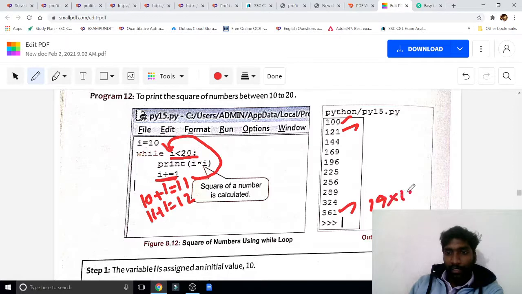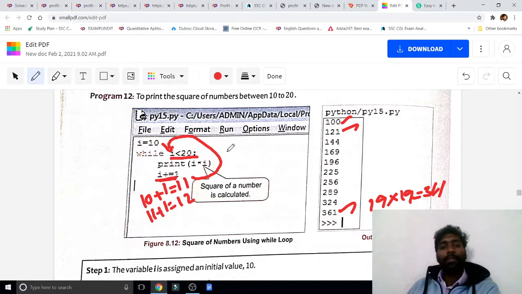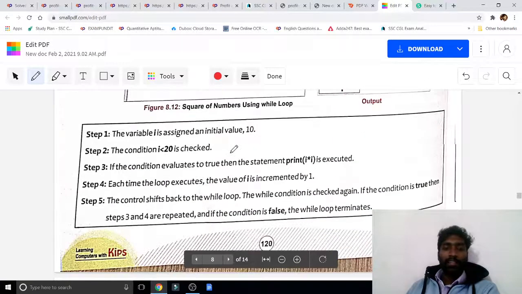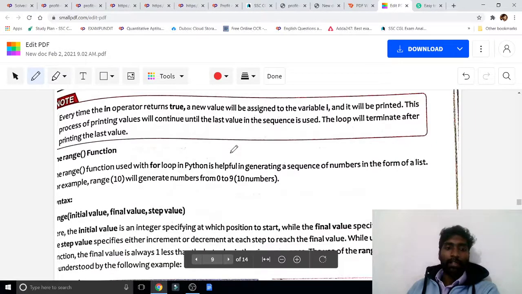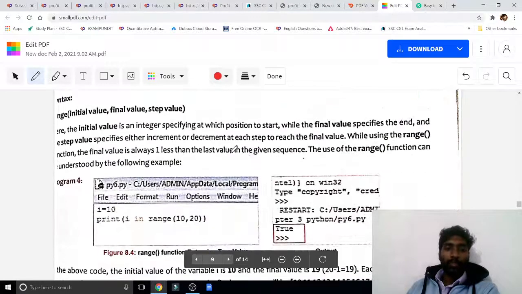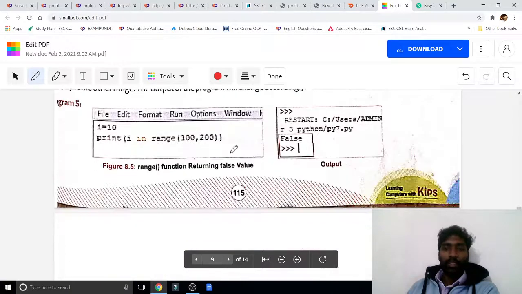19 into 19 equal to 361. It is rotating, looping continuously. Okay, so this is a while loop. I think this is enough for the while loop. No need to go more.